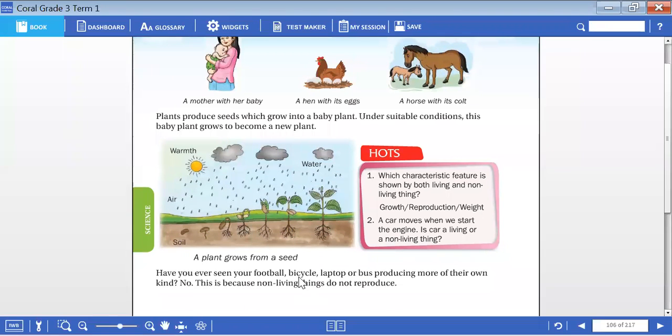Have you ever seen your football, bicycle, laptop or bus producing more of its kind? Have you ever, children? In your houses, is your bicycle keeping a small bicycle? Is it growing a small bicycle? Is your laptop producing a small laptop for you, a baby laptop? No, no, no. Yes, dear children, no. Because they are all non-living things.